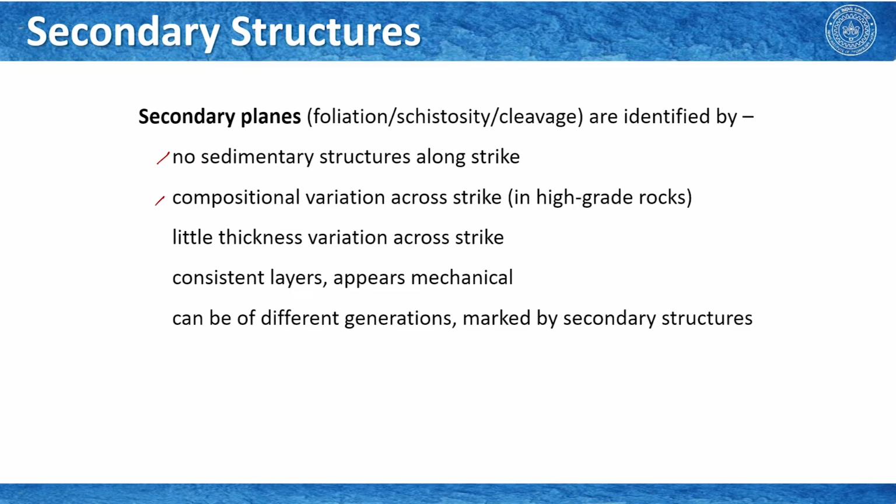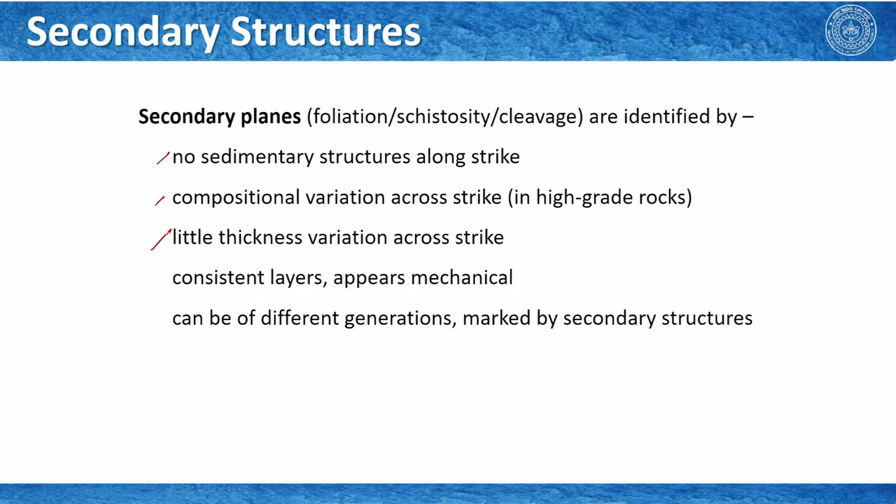that you can examine. Then compositional variation across the strike, you generally do not expect in low grade metamorphic rocks when you are trying to find the secondary planes. However, in high grade metamorphic rocks, this information is not valid. There you actually see compositional banding and they define the schistosity. You hardly see thickness variation across the strike if the rock has a homogeneous composition.